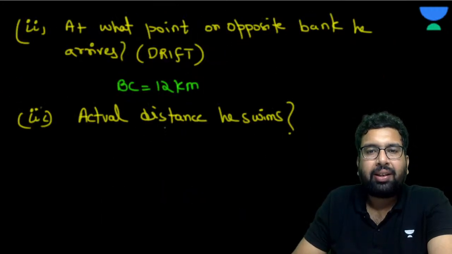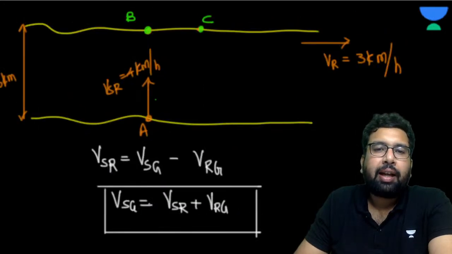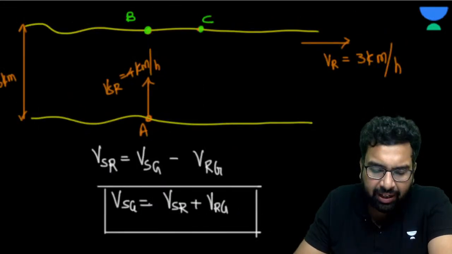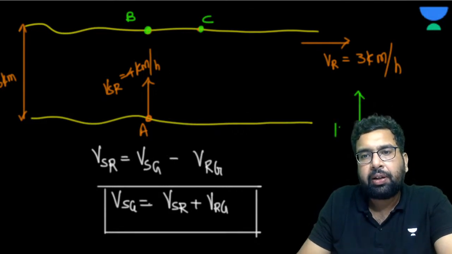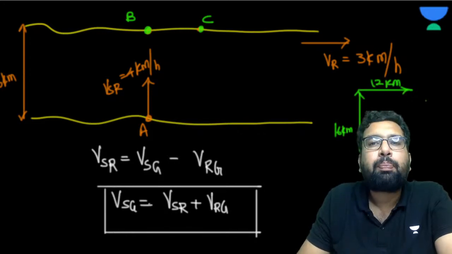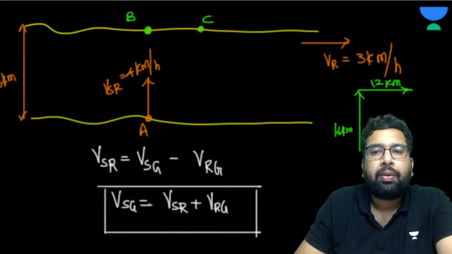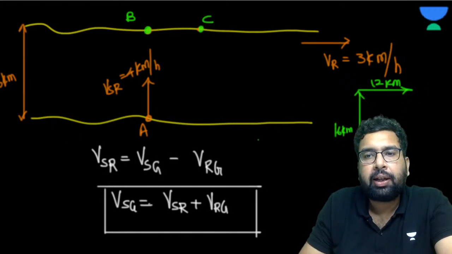So now what is the actual distance he swims? Okay. So obviously there can be any way that you can find it. For example, he traveled 16 kilometer this way, and 12 kilometer this way, not one after the other, but along with. You can separate it in the vector way. We all know the vector thing. I'll just draw it here.